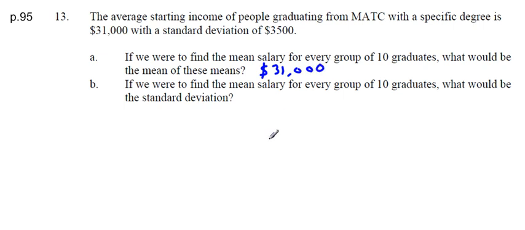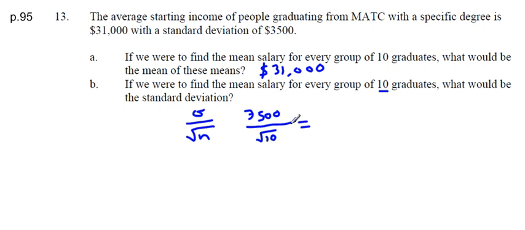All right, now the standard deviation is not going to be the same. So let's say we do the same thing. We get groups of 10 people, find the means. What would be the standard deviation of those means? Well, we know the central limit theorem tells us that it's going to be the original standard deviation divided by the square root of n, where n is the size of the group, in this case 10. So I can say 3,500 divided by the square root of 10, and that should give us our standard deviation.